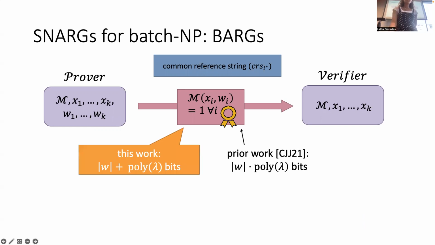Versus in our work, we achieve the length of one witness with an additive poly lambda factor in terms of the length of the proof, which allows us to continually hop much more, and we can actually get unbounded aggregate signatures in a multi-hop setting. This is what we refer to as our rate-1 property, which is basically that the proof has rate 1, and it's essentially just the length of a witness plus a poly lambda factor.